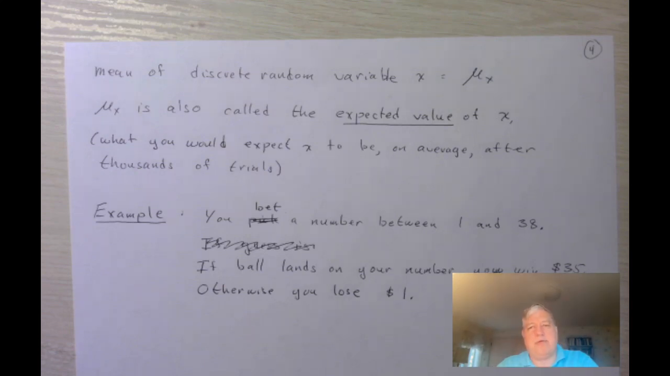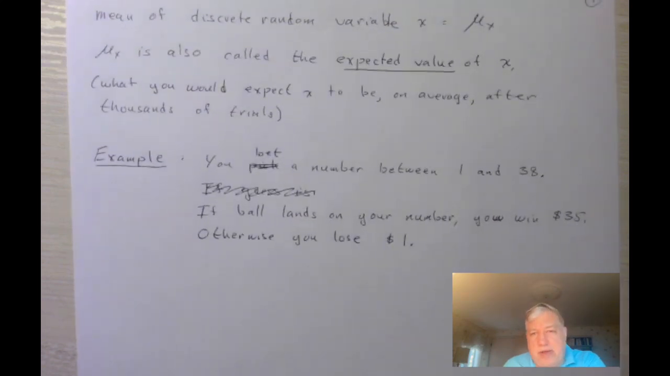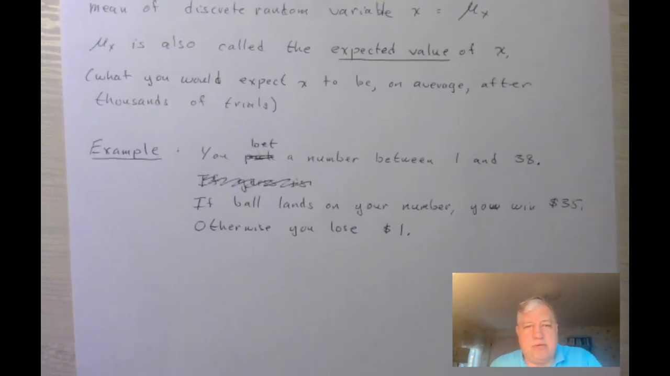There are many ways you can play this game, but basically the roulette wheel has 38 numbers. It's numbered 1 through 36, and then they have a 0 and a double 0. Then you bet on one of those 38 numbers. To make things simple, we'll just say you bet on a number between 1 and 38. If the ball lands on your number, you win $35. Otherwise, you lose $1, or whatever the minimum bet is. The point is the payout is 35 to 1.